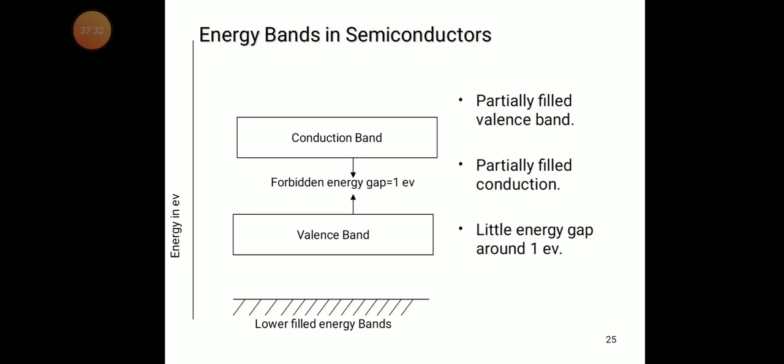If we apply 1 electron volt of energy to the semiconductor material, the valency electrons move into the conduction band and the semiconductor becomes like a conductor.